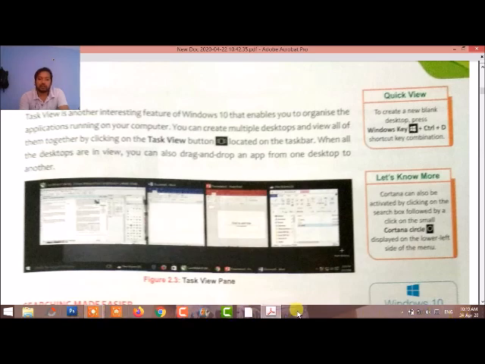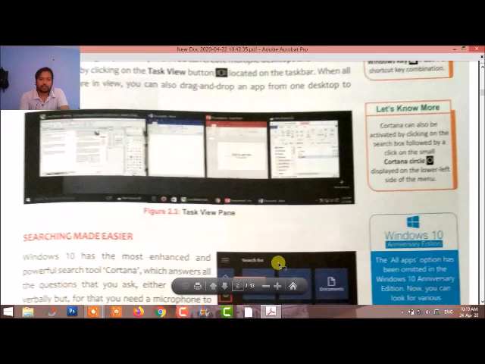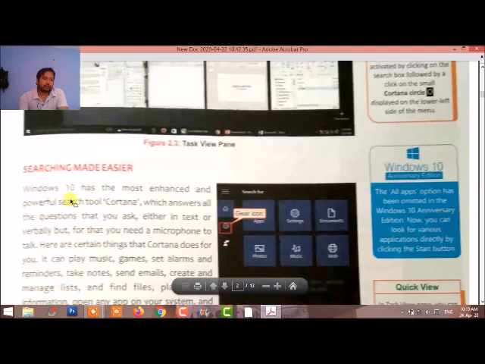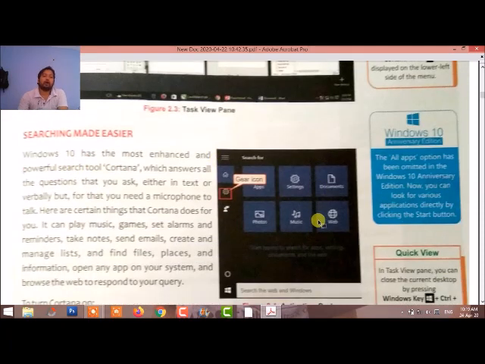Now, searching made easier. It is the most useful feature of Windows. If all files are stored in our system and we are unable to find where a file is stored in the hard drives, just use one feature. Now we are going to search with the help of the search button.